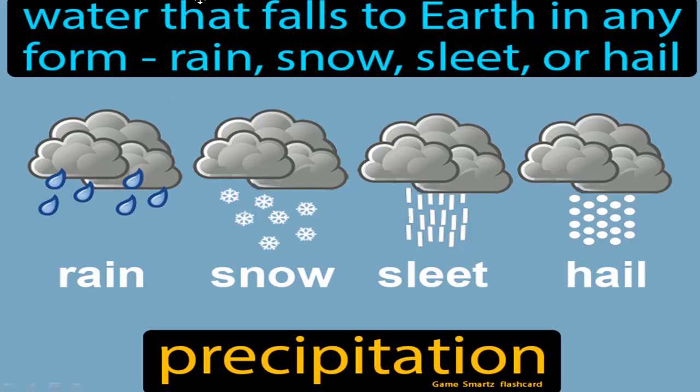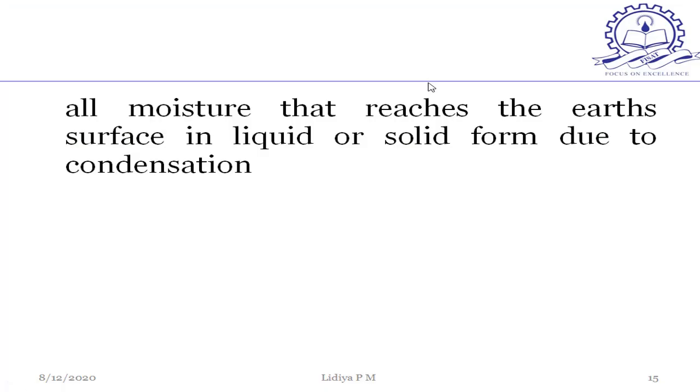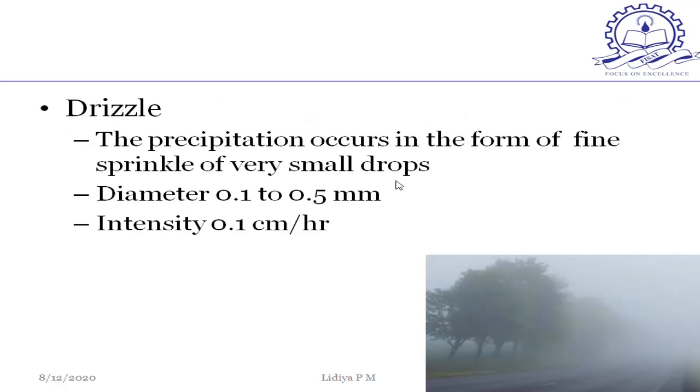Next is precipitation, water that falls to earth in any form, that is in the form of rain, snow, sleet or hail. We can call all moisture that reaches the earth's surface in liquid or solid form due to condensation as precipitation. First, different forms of precipitation. First one, it is drizzle.